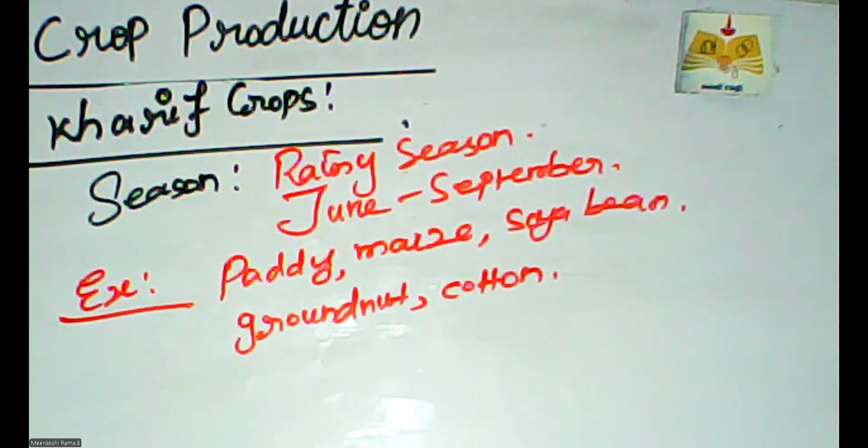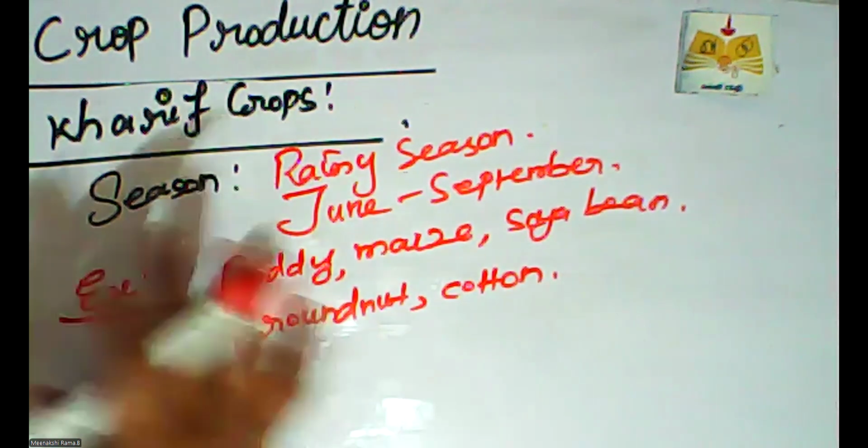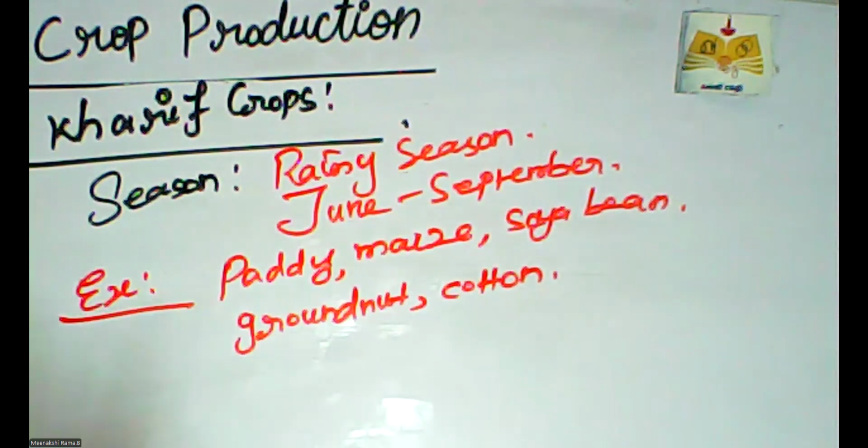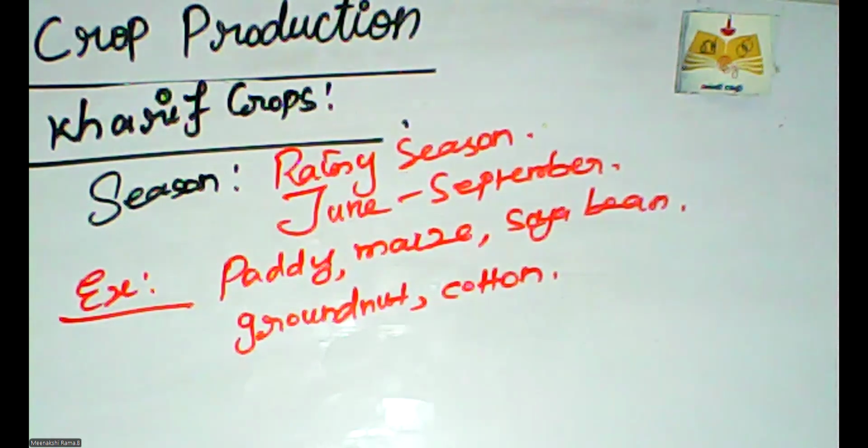Our country follows three categories of crops to grow. The first variety is Kharif. The season of Kharif crops is the rainy season, in the months of June to September. The crops which are sown in the rainy season are called Kharif crops.